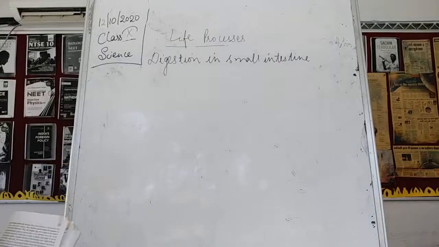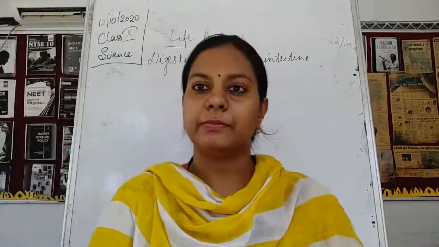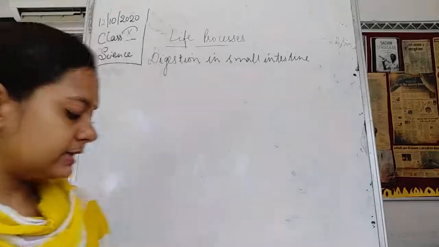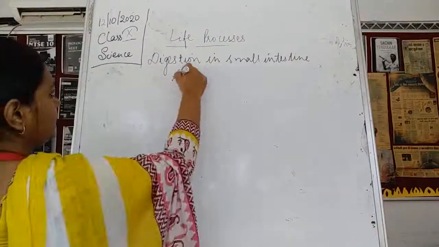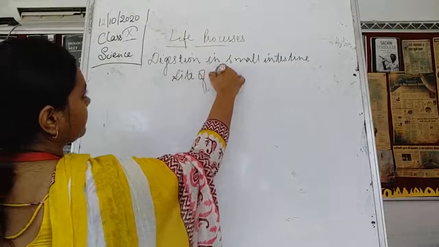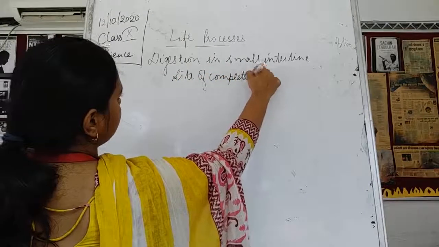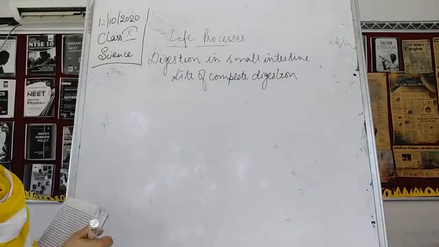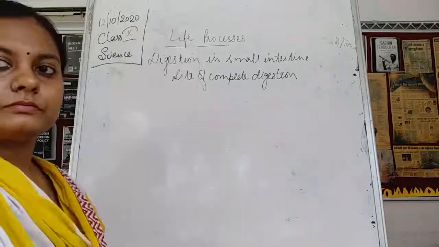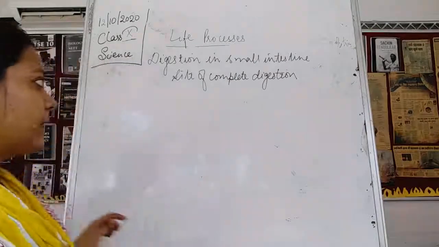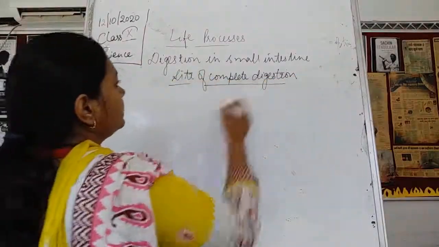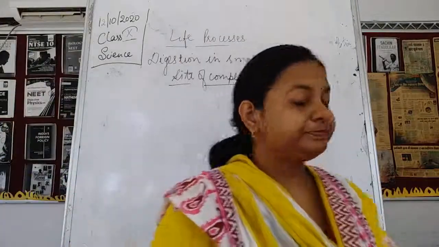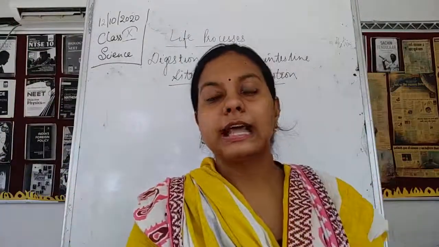What kind of digestion is happening there? Children, the small intestine is a site of complete digestion. Please remember that the small intestine is a site of complete digestion.